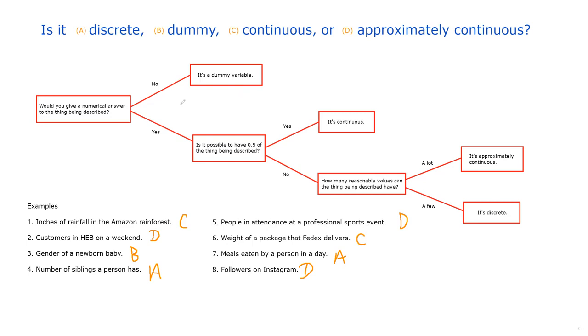But before we start answering questions about how many come in, let's go down our flowchart. Yeah, number of calls would be numerical. Is it possible to have half a phone call? No. And then how many reasonable values can the thing being described have? So again, this is hard because I don't know what the call center is like. Is it hectic? Is it slow going?